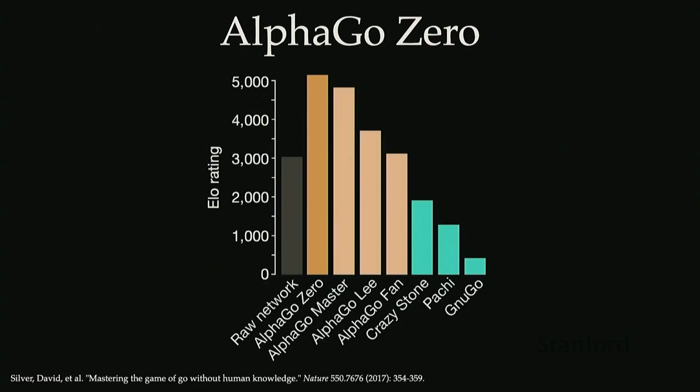So just looking at some of the results here, you can see relative to previous versions of AlphaGo and then AlphaGo 0. Here the y-axis is showing the ELO rating, which is a way of measuring performance in these games. And the cool thing here is that if you look at just the raw offline learned neural network shown on the far left, and you played just with respect to that network, so just the action probabilities that were output and the value estimates, you're actually doing quite a bit worse than the AlphaGo 0 algorithm.